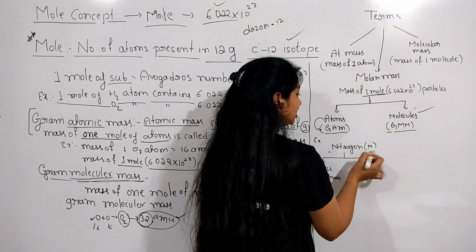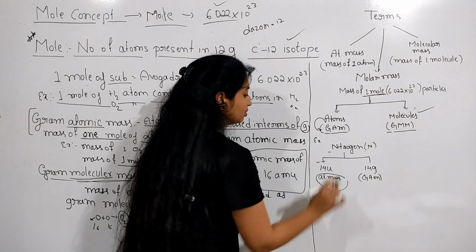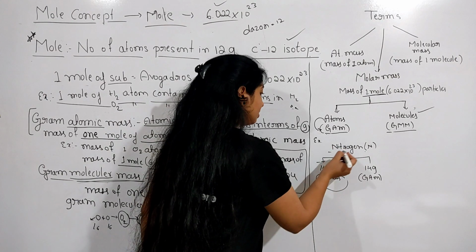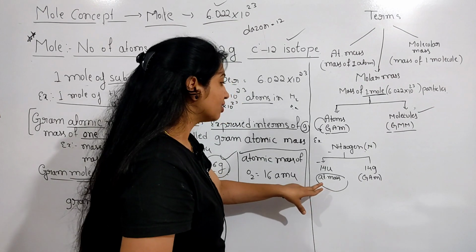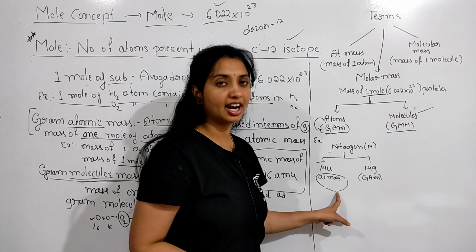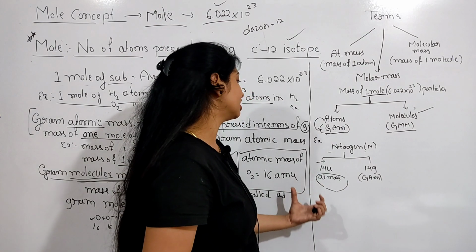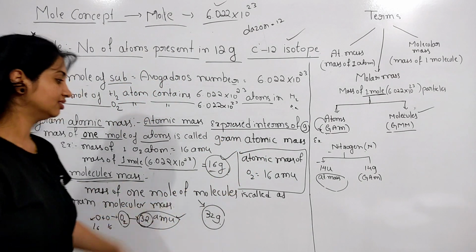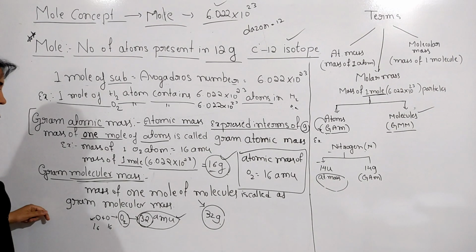Example, nitrogen. Nitrogen has atomic mass 14 U, unified mass. U means unified mass. 14 U means the mass of only one nitrogen atom is 14 U. The mass of 1 mole of nitrogen atoms is 14 gram here. So this is the difference between atomic mass and gram atomic mass, molecular mass and gram molecular mass. I wish to give another example here.